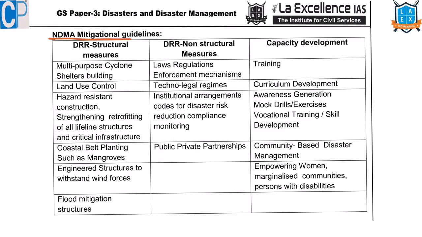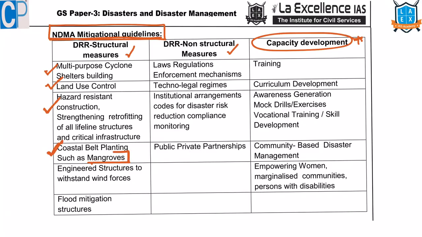Here, this is the summarization of all NDMA mitigation measures: structural measures, non-structural measures, and there is this concept of capacity development. Here, multi-purpose cyclone shelters, land use control, hazard resistance. Here, cyclone resistant construction, coastal belts such as mangroves should be there because they will control the storm surge and the speedy winds. Next, engineered structures should withstand wind forces because electricity poles, etc., fell down even for a small wind. So they should withstand these particular wind speeds.